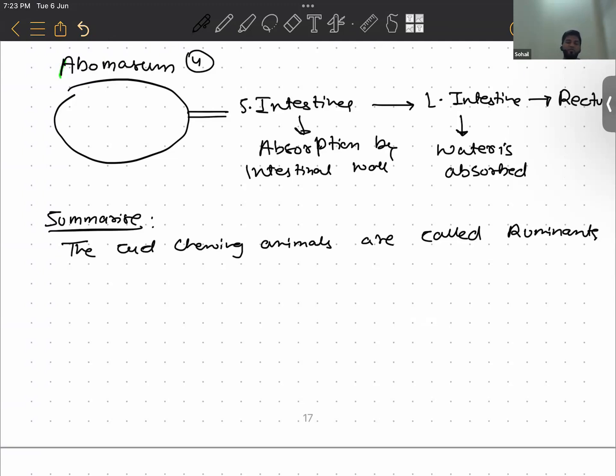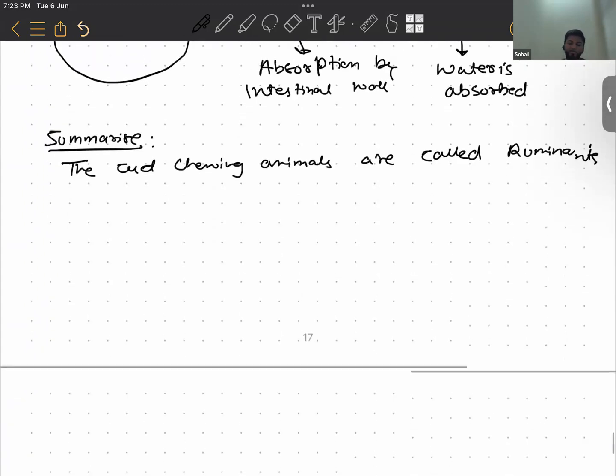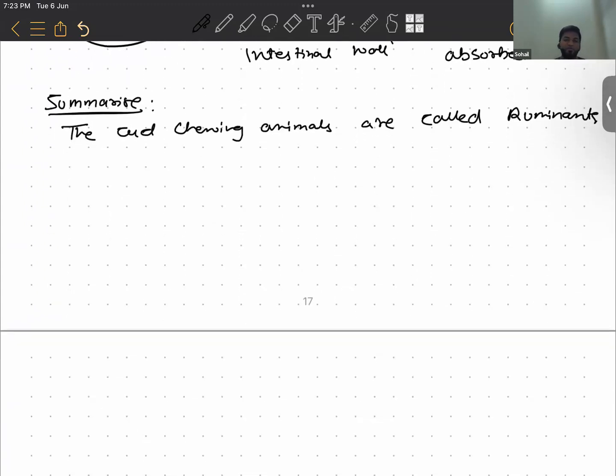Now the camel is also a ruminant. But what is different about camels apart from other ruminants? The difference lies in their teeth. If you see the teeth of a camel, you will see they have incisor teeth, front teeth. Have you ever seen the mouth of a camel from the front? Have you guys ridden on a camel?